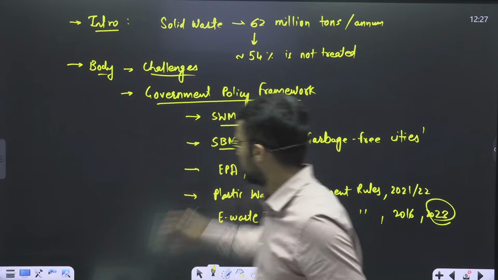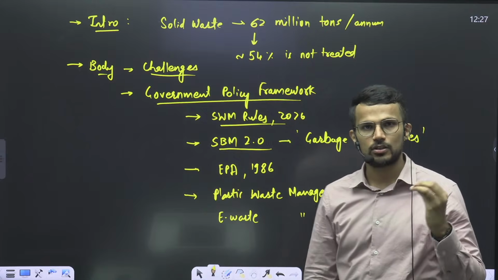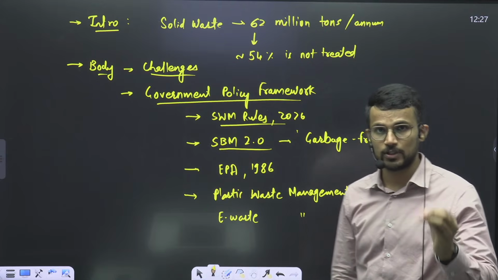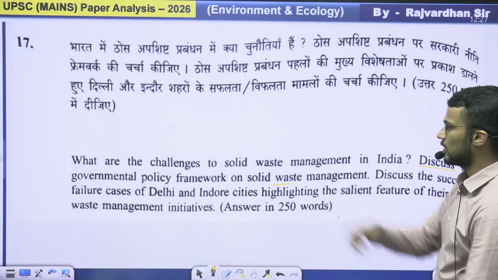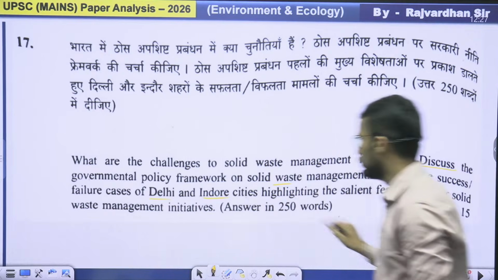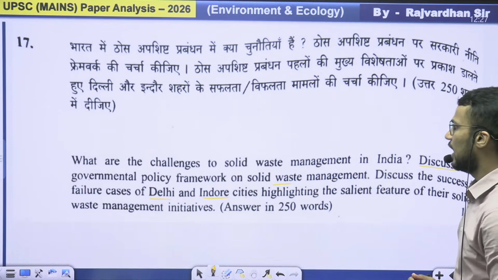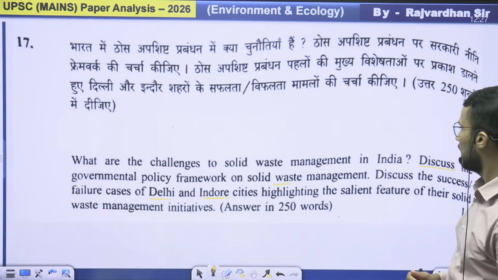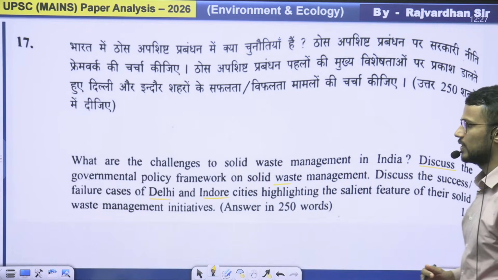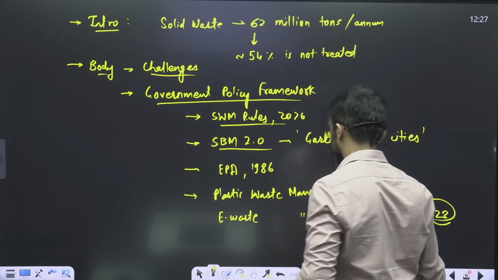Okay, so these are the government initiatives that have been taken, and you can write them as government policy framework for the management of solid waste. Then you are supposed to discuss the cases of Delhi and Indore. So discuss the success/failure cases of Delhi and Indore cities, highlighting the salient features of their solid waste management initiatives, right?